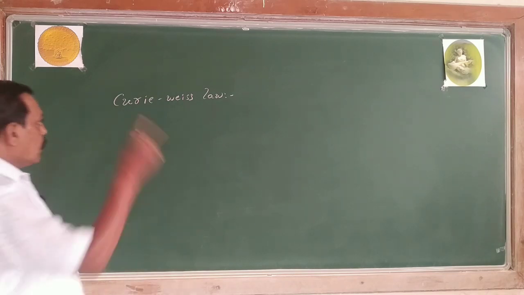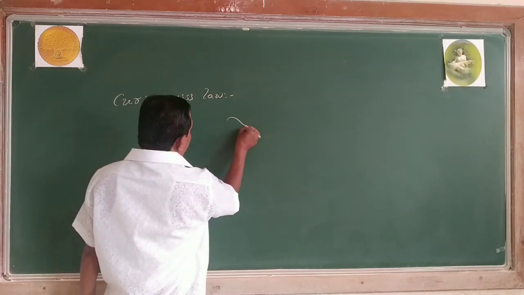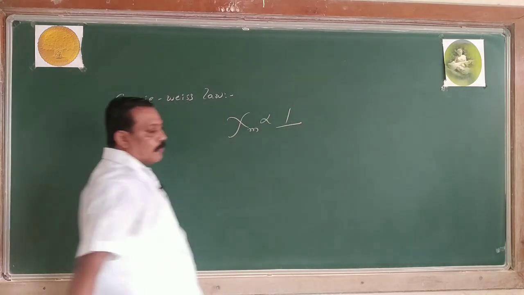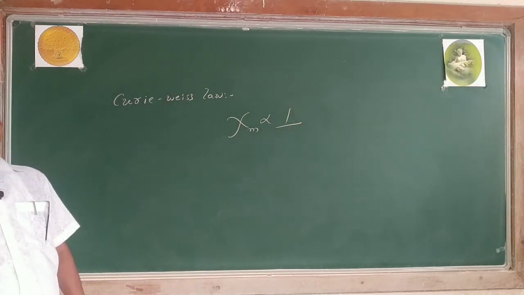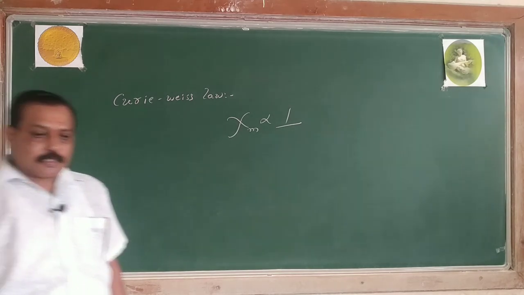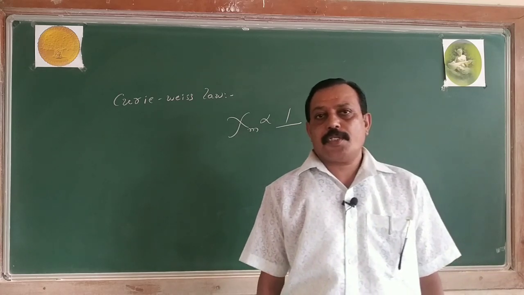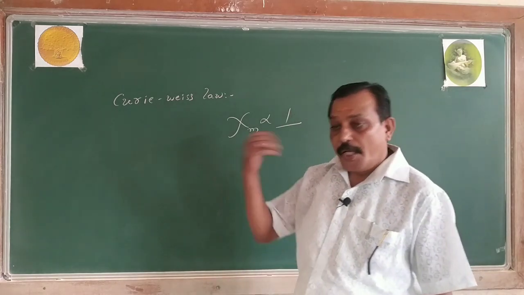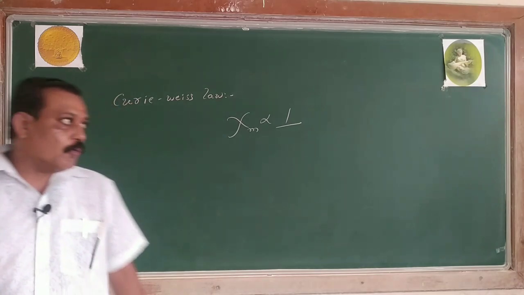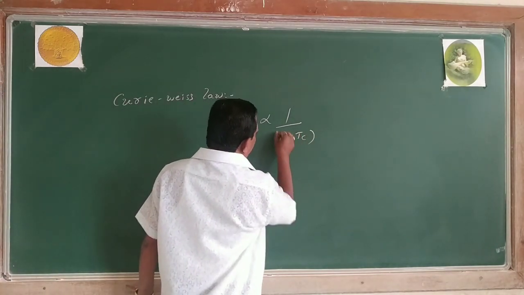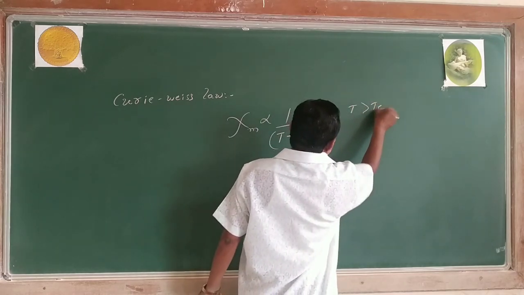So according to the Curie-West law, the susceptibility of a ferromagnetic substance is inversely proportional to the excess temperature above the Curie temperature, that is T minus Tc, where T is greater than Tc.